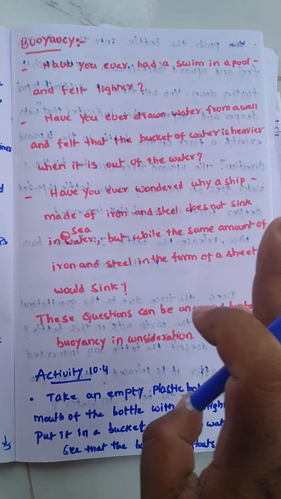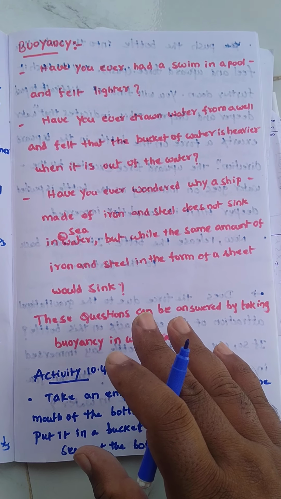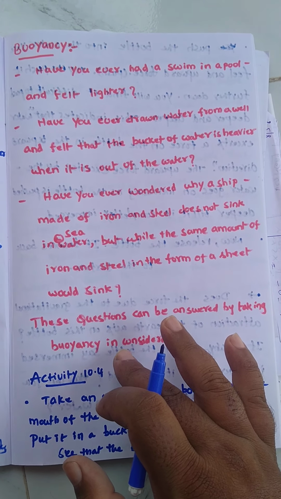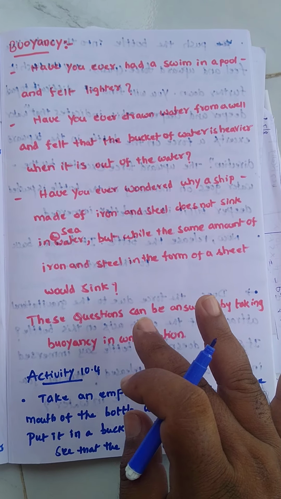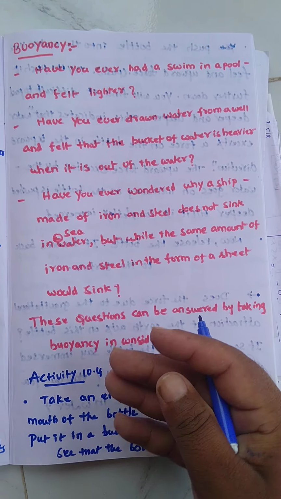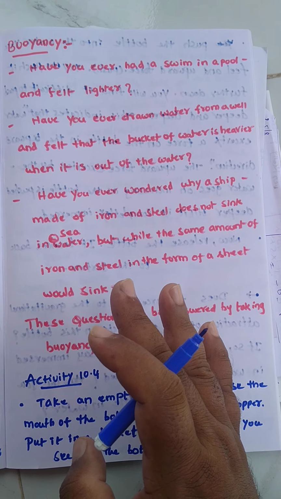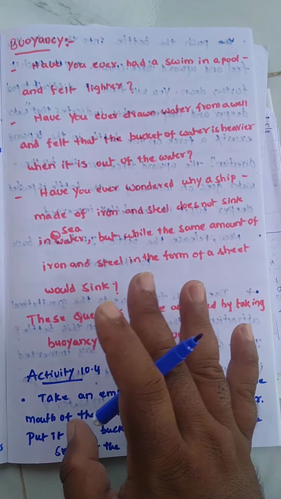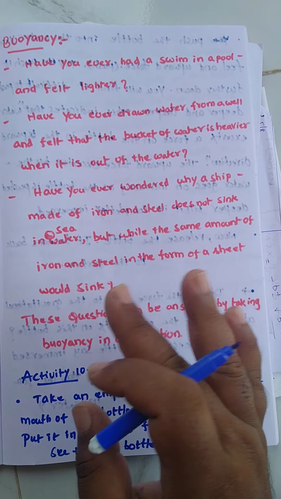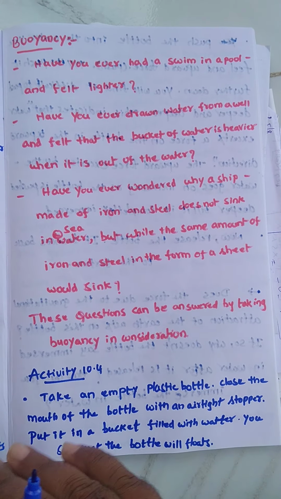See, buoyancy has general examples. Have you ever had a swim in a pool and felt lighter? And one more thing, have you ever drawn water from a well and felt that the bucket of water is heavier when it is out of the water? Yes. Why? Because there is some water in that bucket, out of the well. Next, have you ever wondered why a ship made of iron and steel does not sink in seawater, while the same amount of iron and steel in the form of a sheet would sink? Yes, sure. These questions can be answered.